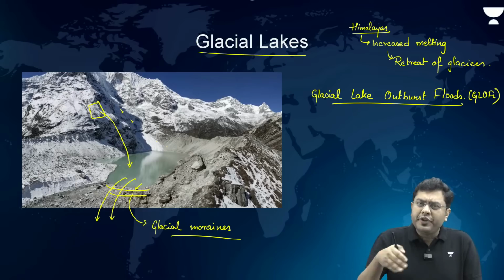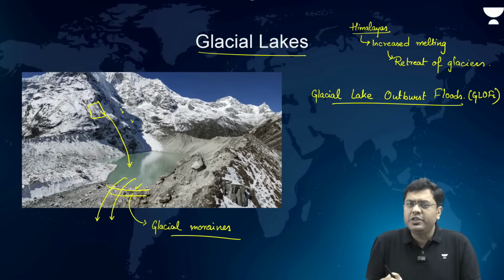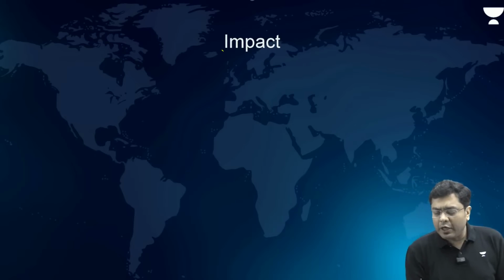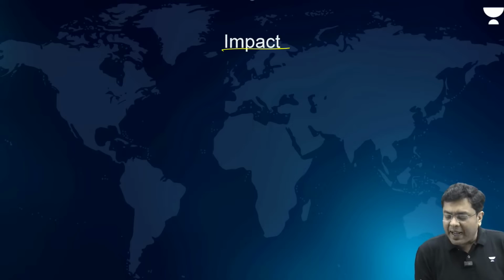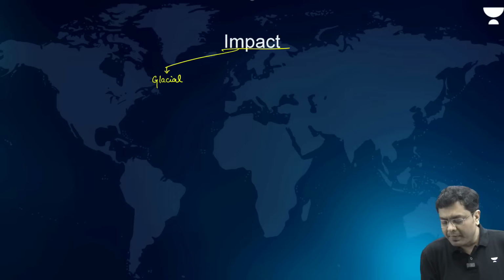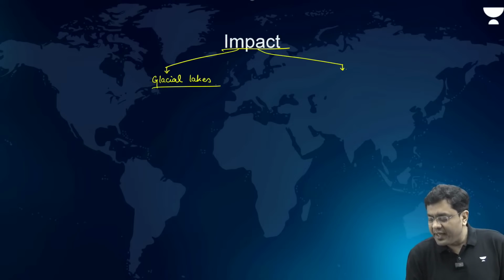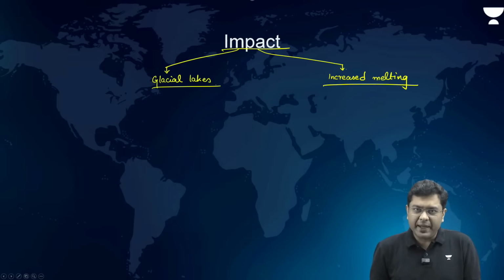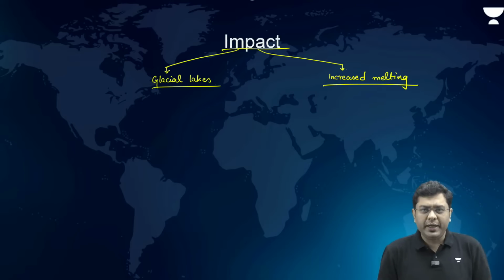And the northern plains, which are typically downstream of these regions, can be vulnerable to these impacts. So, here when we take a look at the impact, first the impact due to glacial lakes, and the other impact we can classify is because of increased melting. So, let us understand what the impacts will be. The first is the impact due to the glacial lake.